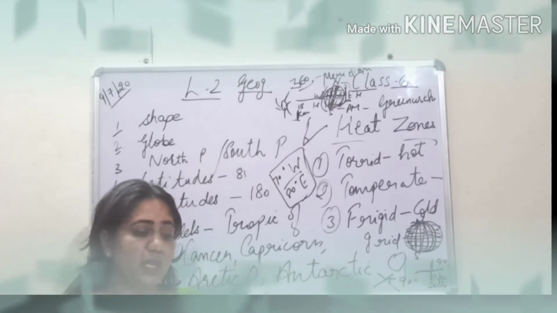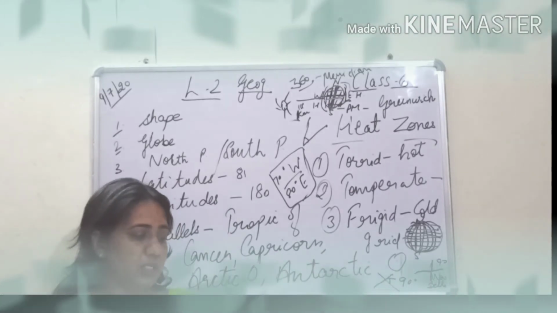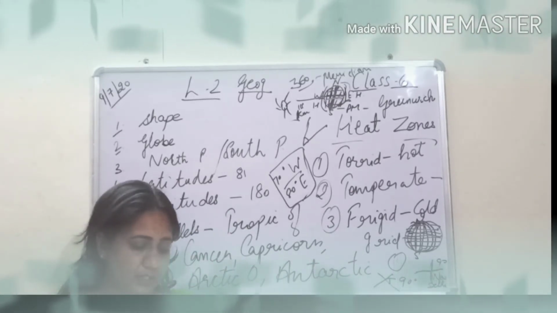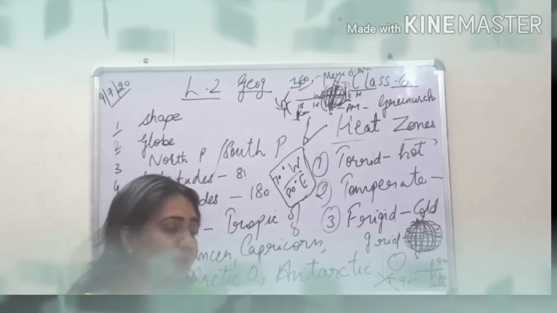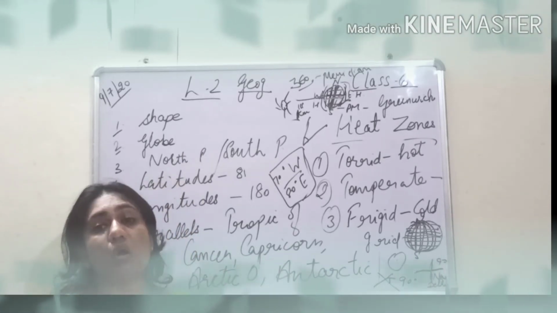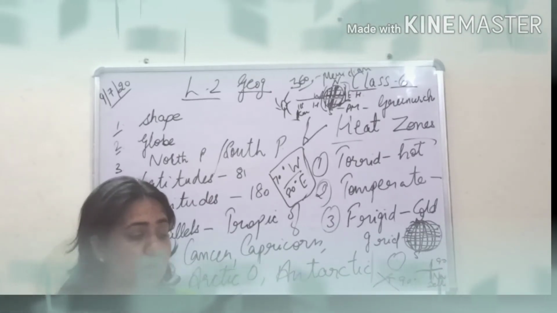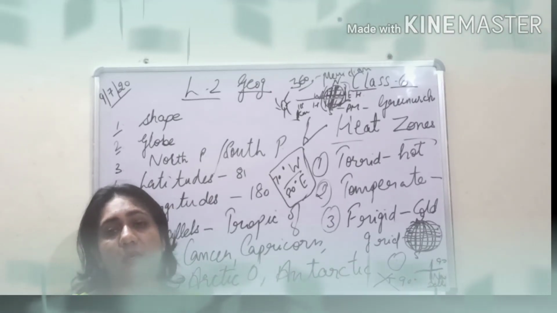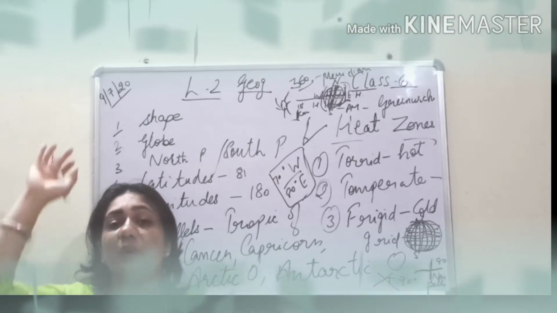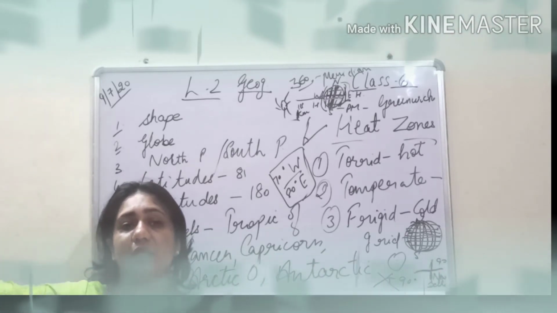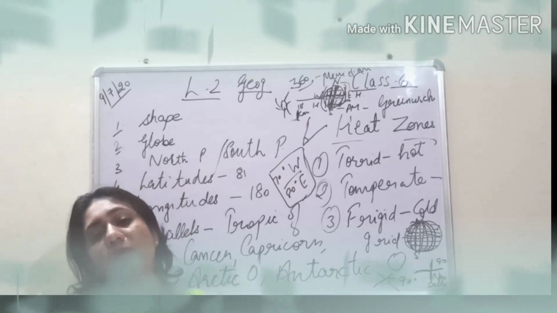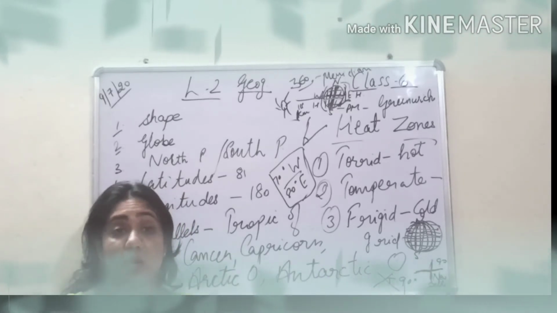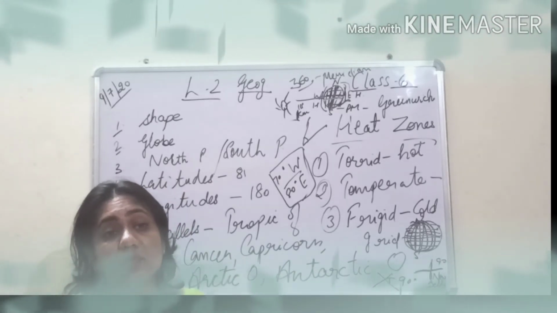Then we have longitude and time. So let us see what we are given in this. We calculate the time according to the position of the sun. So how do we calculate time? We calculate the time looking at the position of the sun, whether it is above our head or whether it is far away from our head. So based on that, we calculate the time.